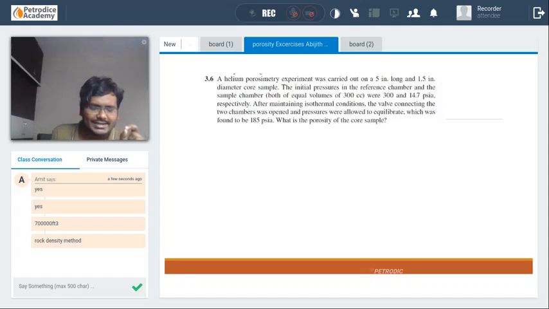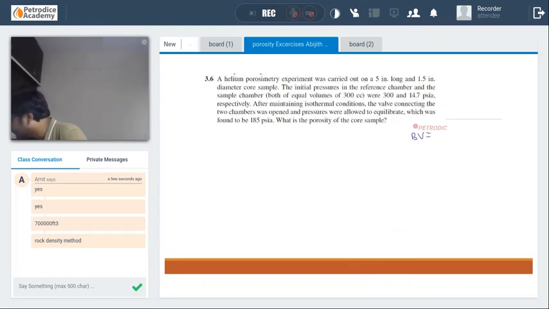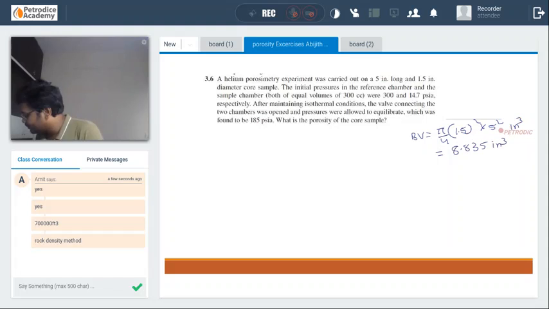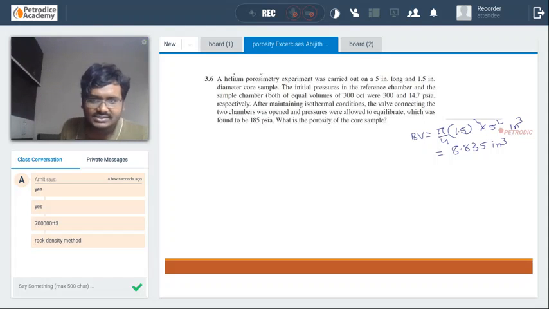See, a helium porosimeter experiment was carried out on a 5-inch long and 1.5-inch diameter core. First, let us consider the bulk volume. Pi by 4, 1.5 whole square into 5. That is inch cube, guys. 1.5 square into 5 into pi divided by 4, 8.835 inch cube.